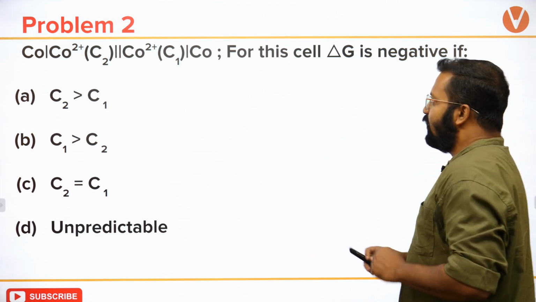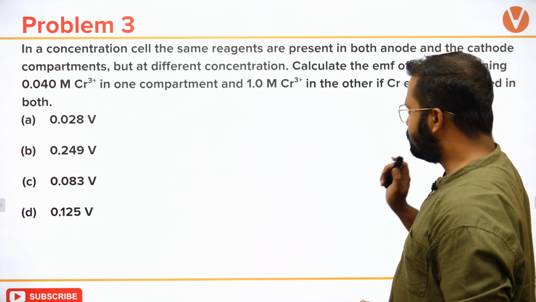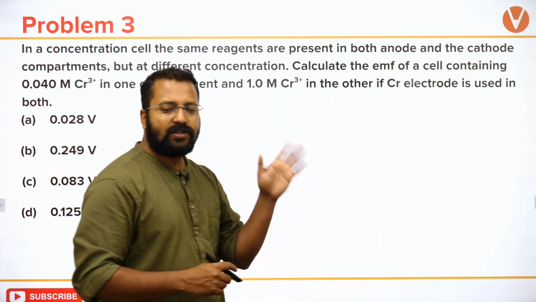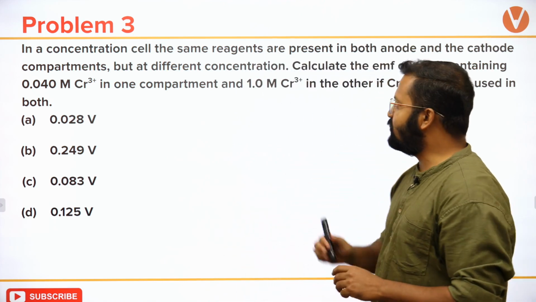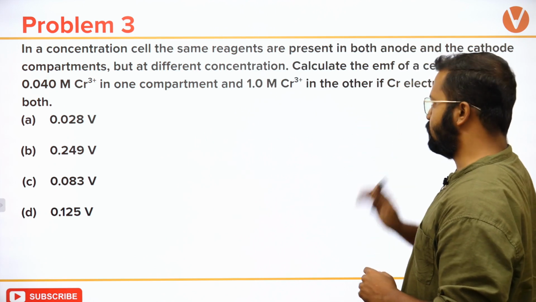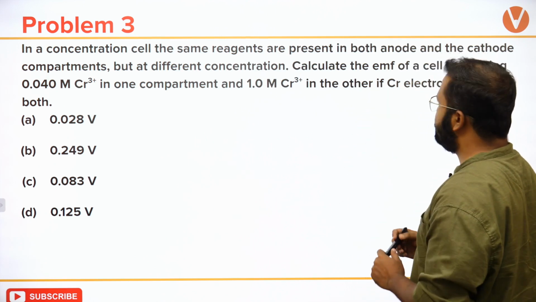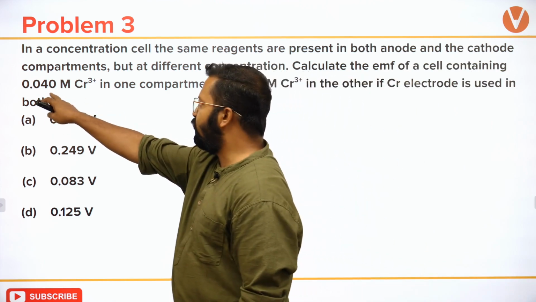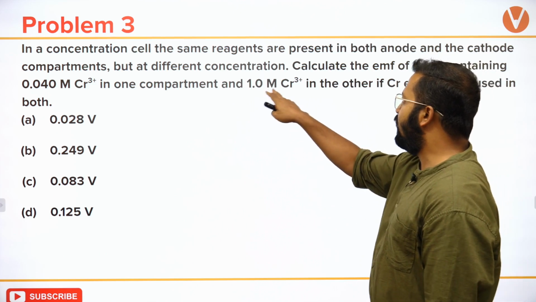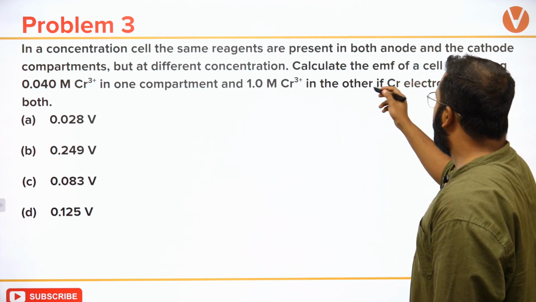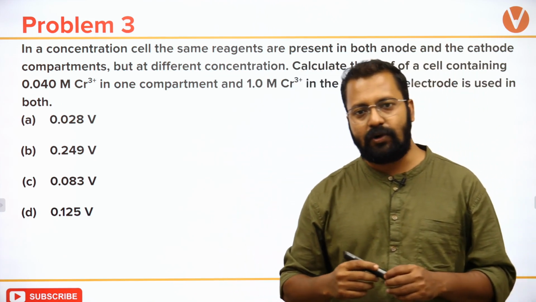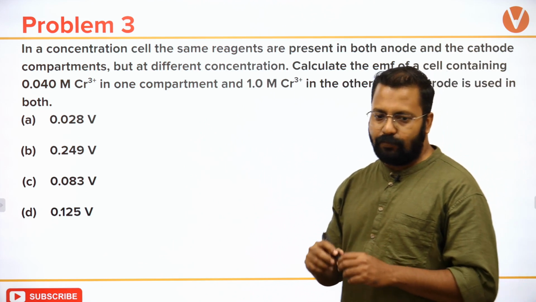Next question is this. In a concentration cell, the same reagents are present in both anode and cathode compartments, but at different concentrations. Calculate the EMF of a cell containing 0.04 molar Cr3 plus in one compartment and 1 molar Cr3 plus in the other, if Cr electrode is used in both.